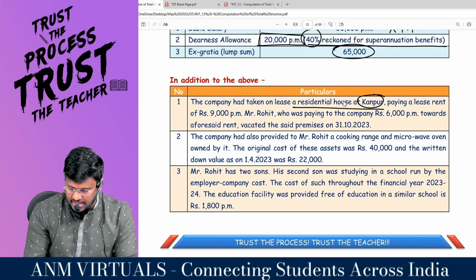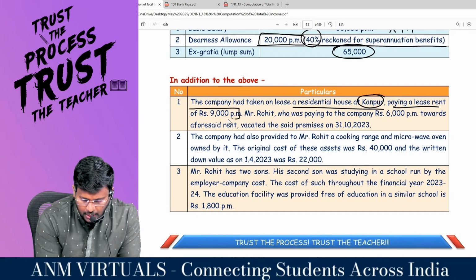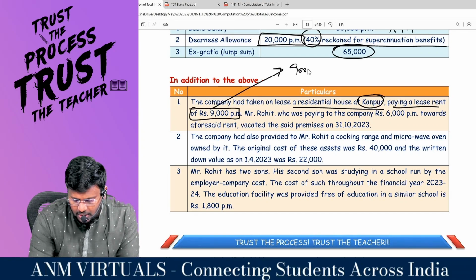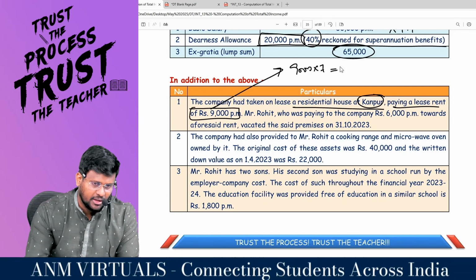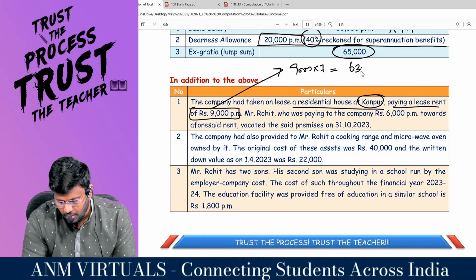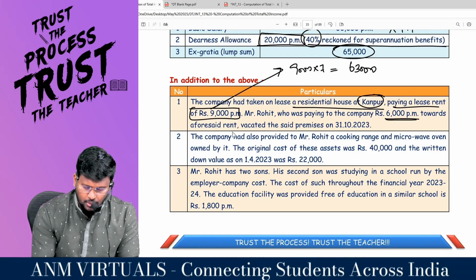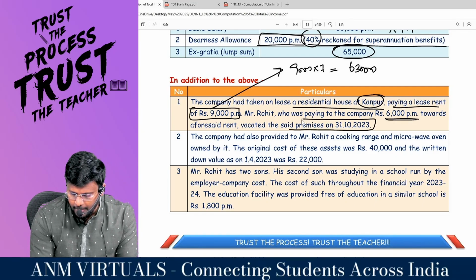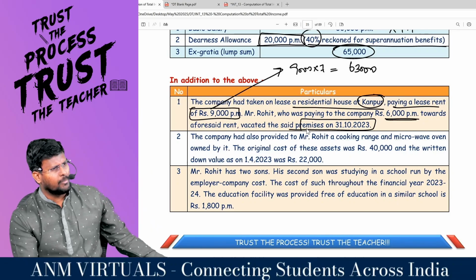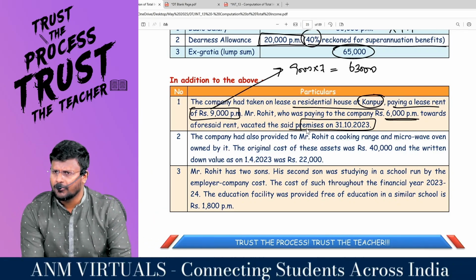It is taken on lease, paying a lease rent of 9,000 per month. So basically 9,000 into 7, the total lease rent they would have paid comes to 63,000. Mr. Rohit, who was paying to the company 6,000 per month towards the aforesaid rent, vacated the said premises on 31/10, because after his job, once he retires, the company will not give the rent-free accommodation.